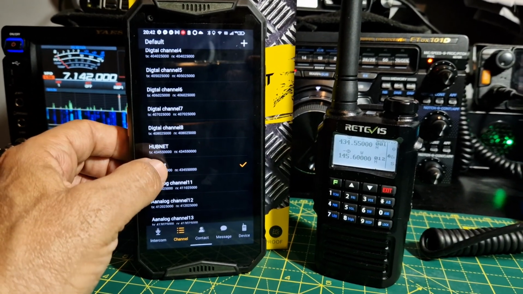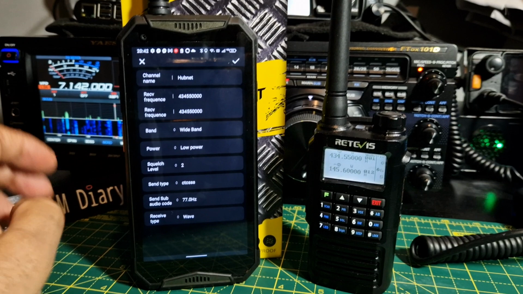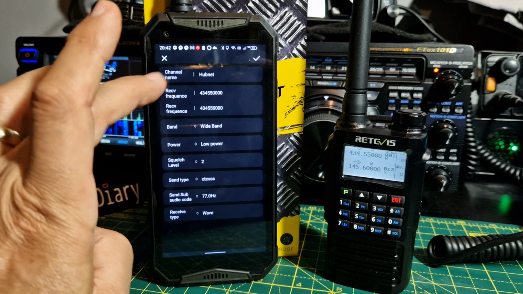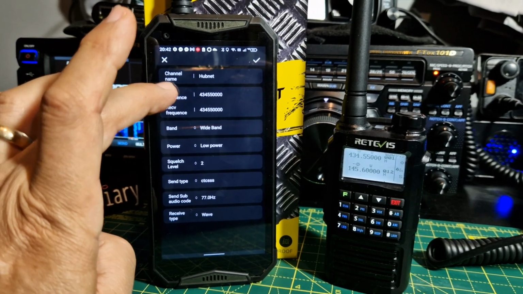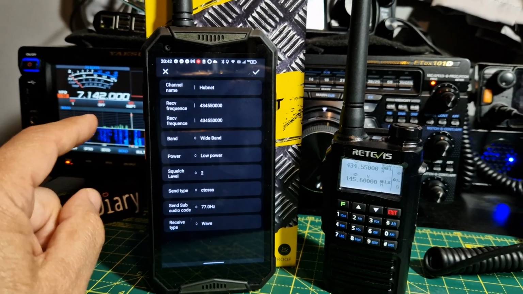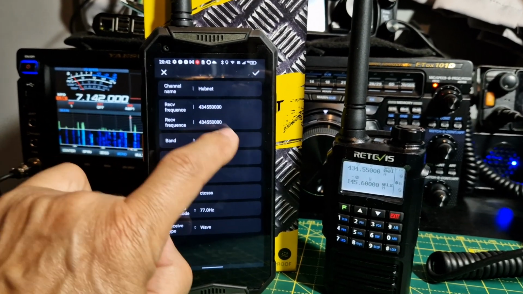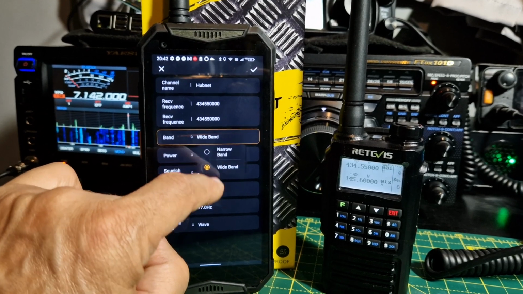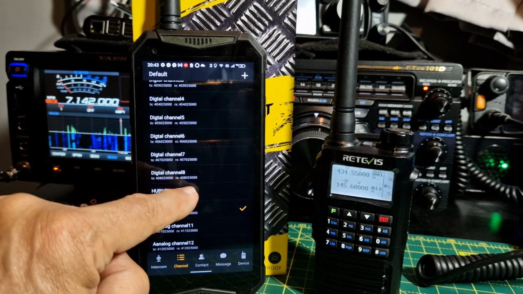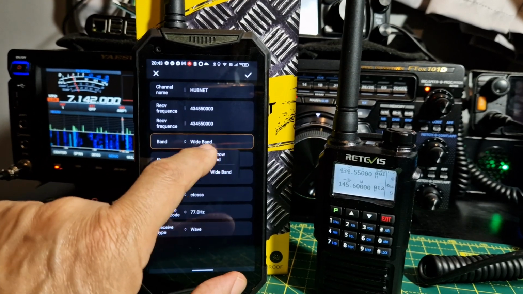But anyway, channel 10, hold it down. Then you go edit. And then in the edit section, and we're in analog mode, we'll go in HubNet. That's the name, frequency. Now, although both of these say receive frequency, one of them is TX. I'm going to do a separate video showing how you can recognize that, because it does show it in a different window. Wideband. Now I was getting a whiny noise, so we'll change that to narrow and click select, so we can do some tests. Let me just move it to that one as well. Edit. I'm going to change that to narrow.